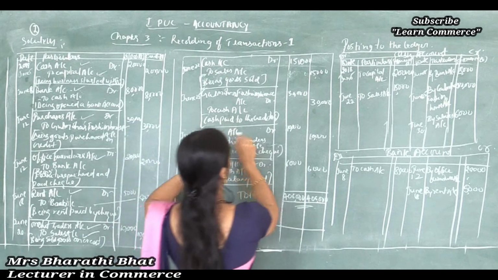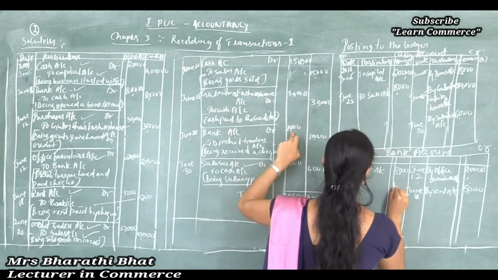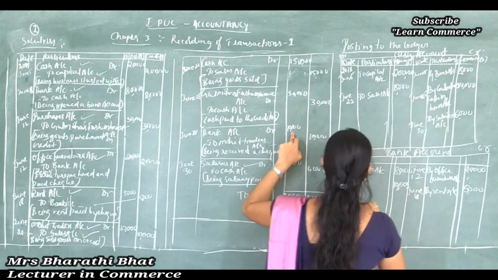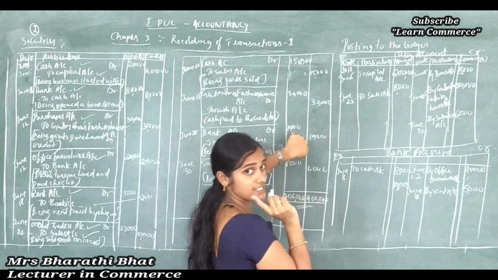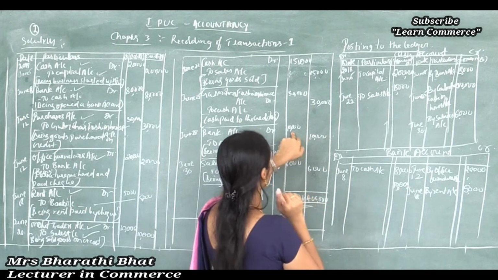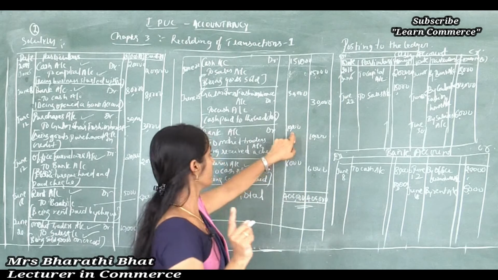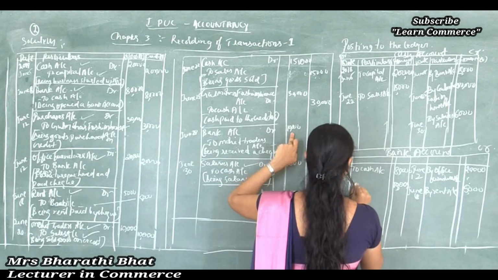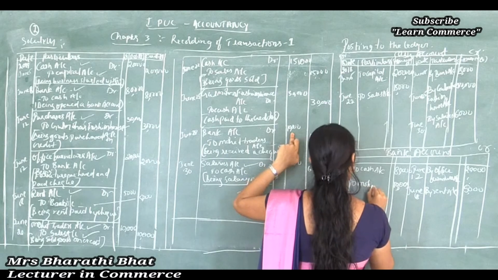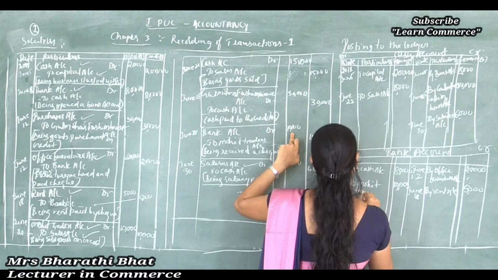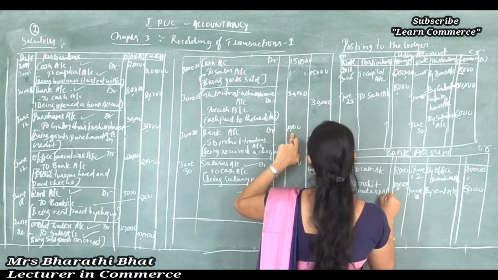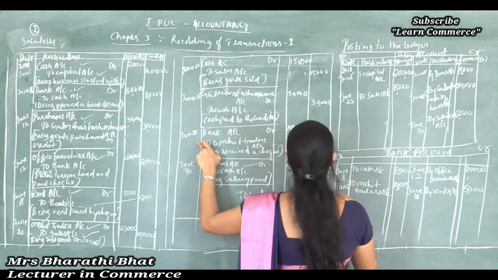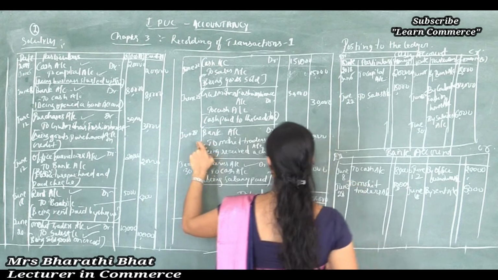So bank account showing debit value, just record the amount 10,000 on the debit side, and next analyze this bank account is affected by which one, or the bank account is with which account. Bank account is with Mohit Traders account, just record to Mohit Traders account. Transaction date June 28.